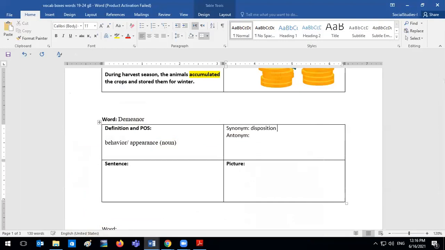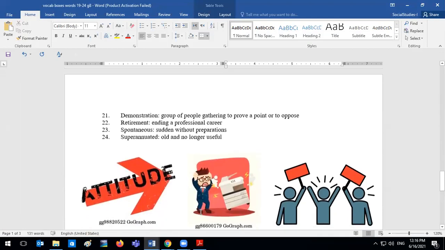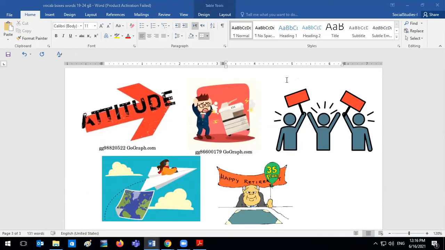Your disposition is how you behave. All right, and no antonym would be required to know. All right, here, Judy, which picture would fit with demeanor? Which one would you say?